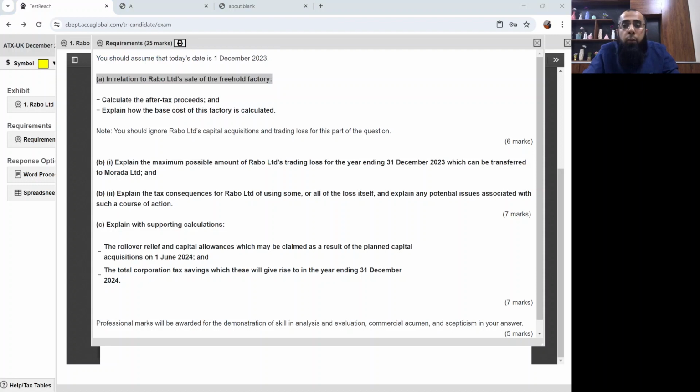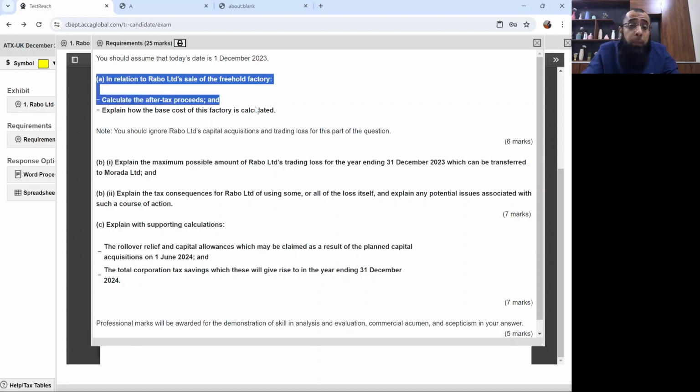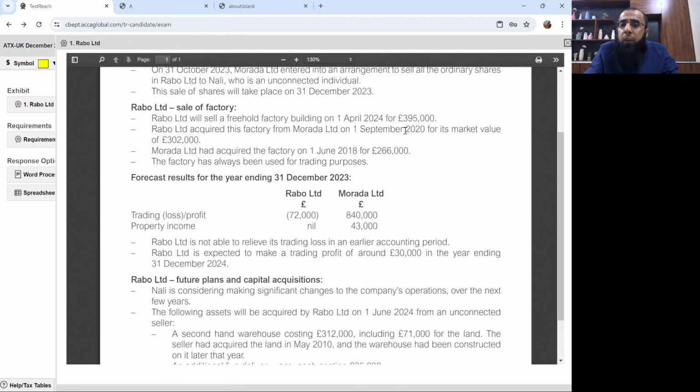Part A. In relation to Rabo Limited's sale of the leasehold factory, calculate the after-tax proceeds and explain how the base cost of this factory is being calculated. You should ignore Rabo Limited's capital acquisitions and trading loss for this part of the question. 6 marks. Believe me, it's a very easy requirement. When the requirement is difficult, I'll tell you myself that this one is difficult, you need to think. But this is a very easy requirement. Rabo Limited is simply disposing of the factory. The factory is getting disposed of for 395,000. Instead of cost, you will be using this market value.